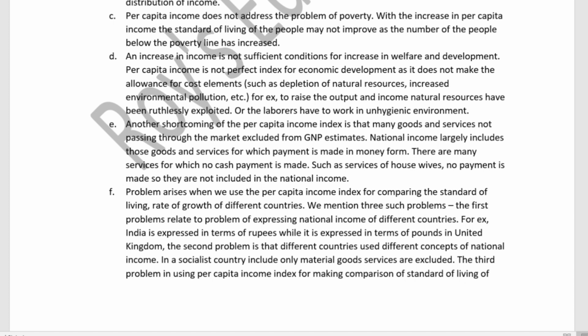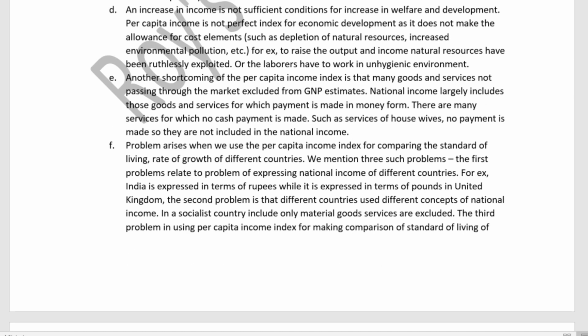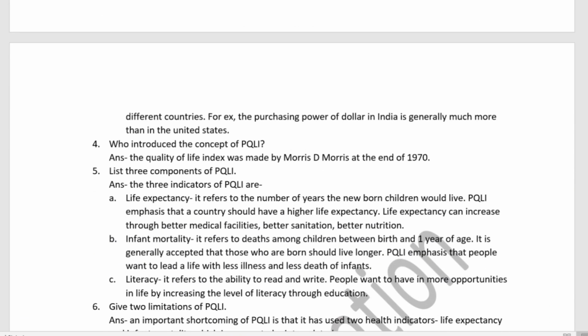The second problem is that different countries use different concepts of national income. In a socialist country, what happens? It includes only the material goods. The third problem is using the per capita income index for making comparisons of the standard of living of different countries. For example, the purchasing power of a dollar in India is generally much more than in the United States.